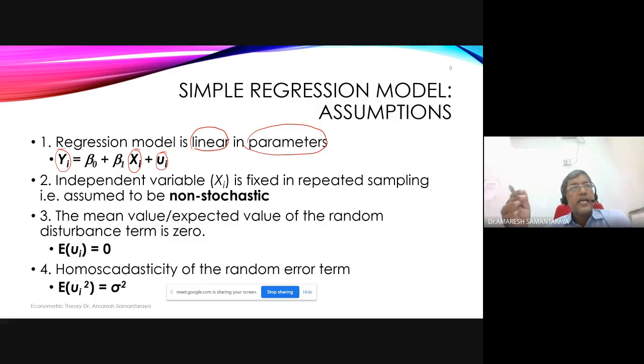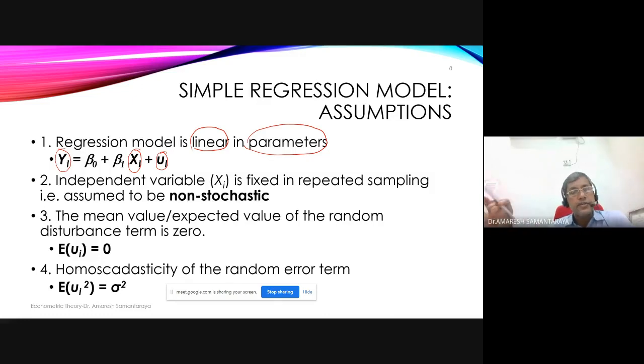In the example which I had earlier, where I had given you data for PCC and PCI, per capita consumption and per capita income, it was over time, like 2004-5, 2005-6, 2006-7, etc. So there we denote Yt = beta 0 + beta 1 Xt + Ut. In general, until you go to the time series course, I'll refer to these things with i, wherever it is not necessary to bring in time series, I'll put i.